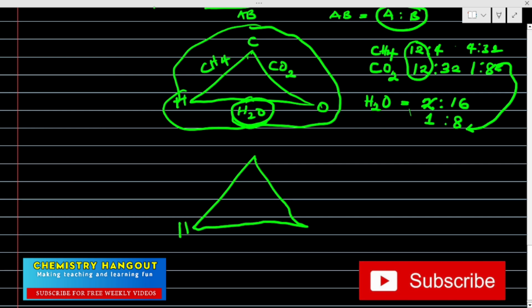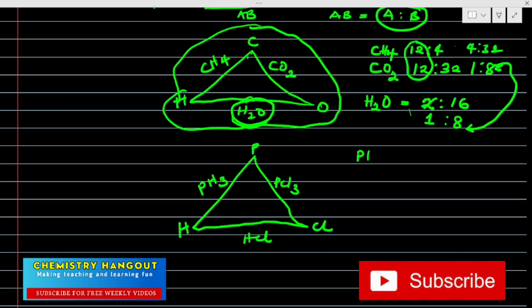Okay, look at this. I have hydrogen here, I have phosphorus here, and I have chlorine here. So hydrogen reacts with phosphorus to give us PH3. Are we together? Hydrogen reacts with chlorine to give us HCl. Phosphorus reacts with chlorine to give us PCl3. Okay, let's see their ratio now.